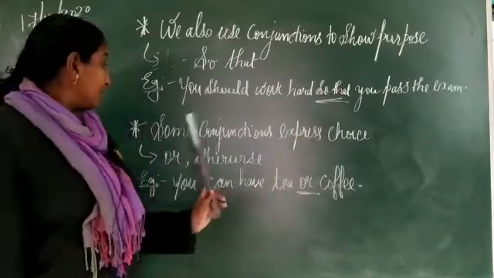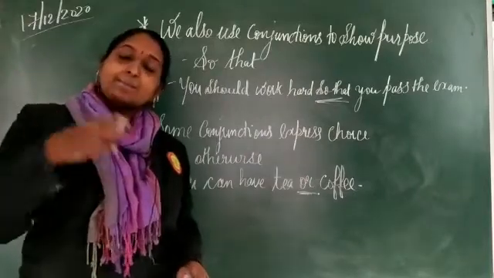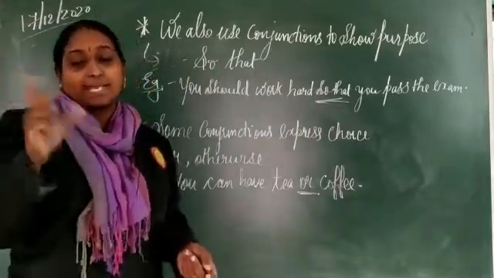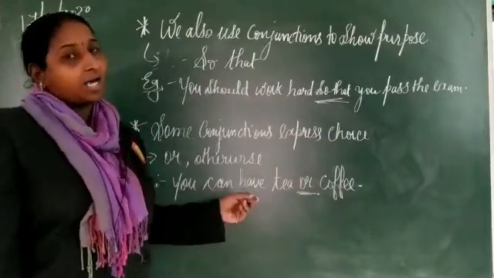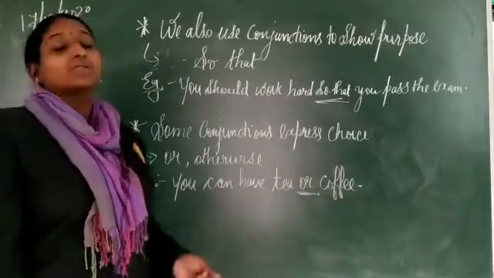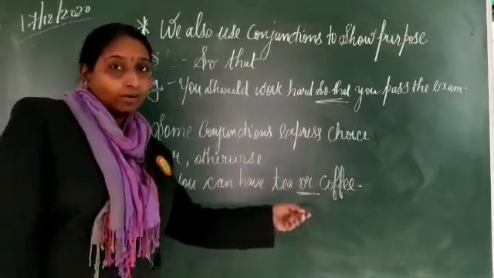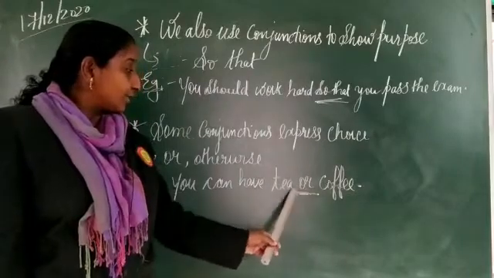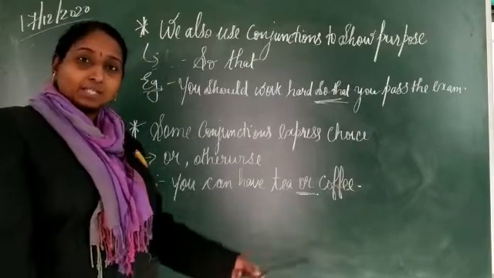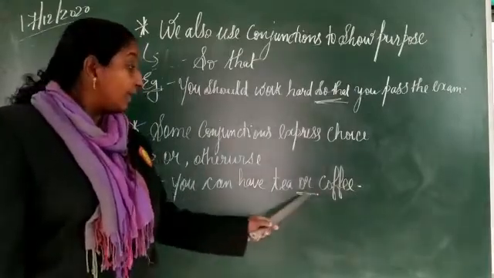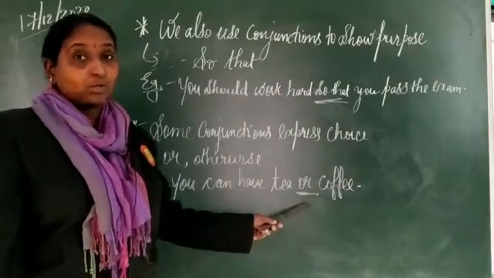The next one is, some conjunctions express choice. Examples are or, otherwise. So one example written on my board is, you can have tea or coffee. So here the conjunction or tells us about the choice. See, you can have tea or coffee, and the word or is a conjunction that is connecting the sentences, or the words, or the phrases.